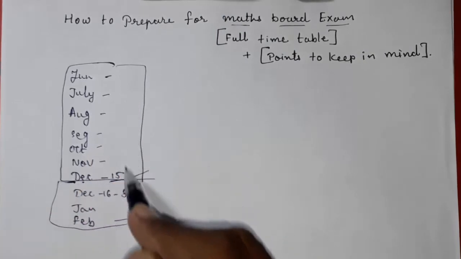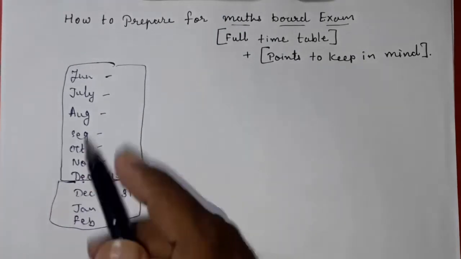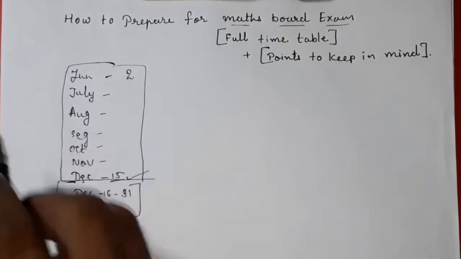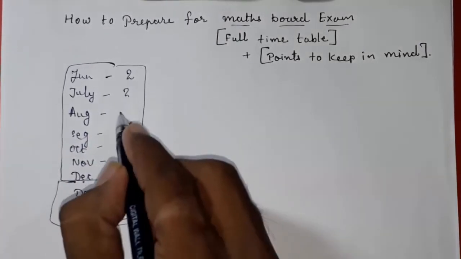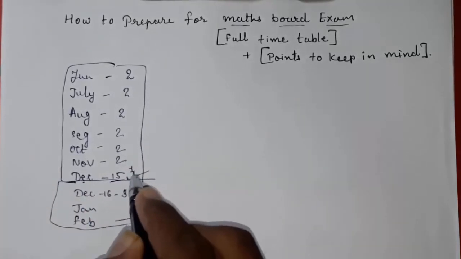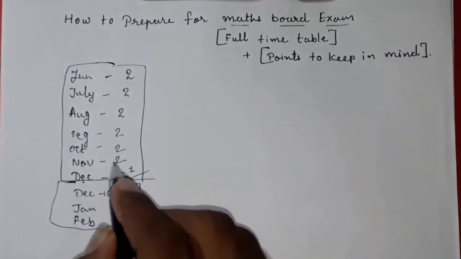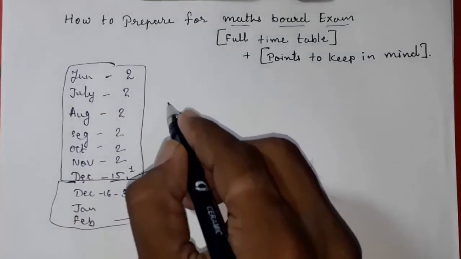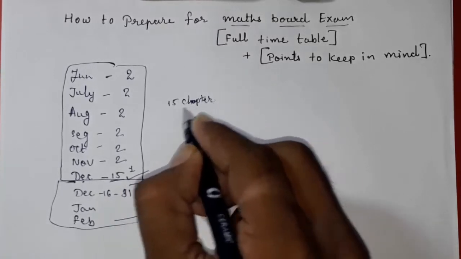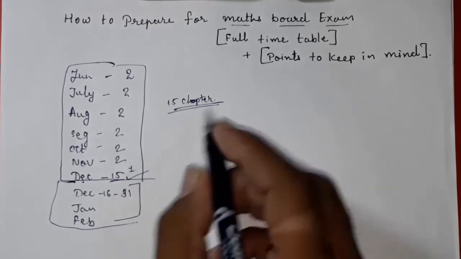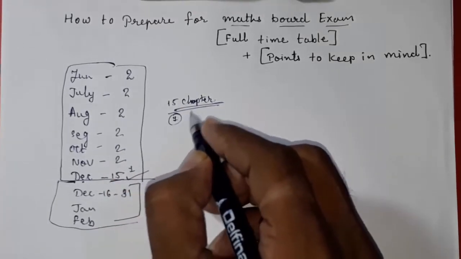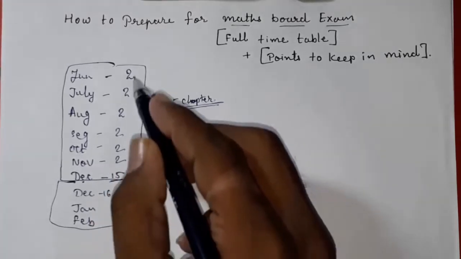Now first you have to divide your syllabus across these months. I will tell you to prepare two chapters every month, two in June, two in the next month, and in one month you can prepare one. So in total you can prepare 13 chapters like this, but you have a total of 15 chapters in your class 10 maths syllabus. So 13 and two chapters. The 15th chapter is probability, which is very easy.